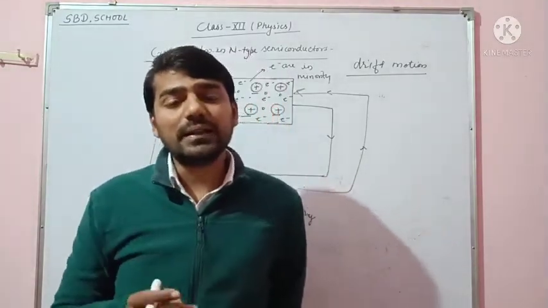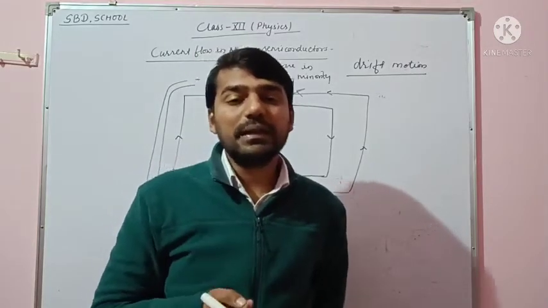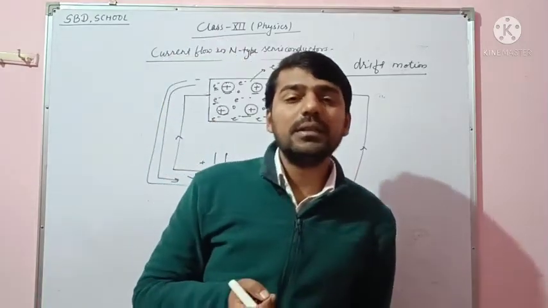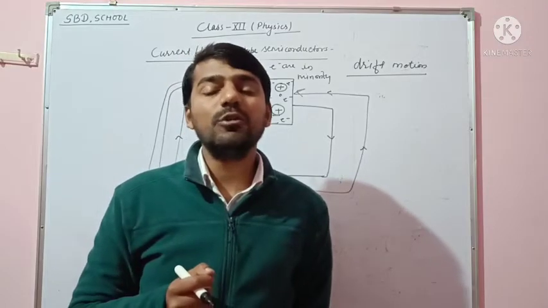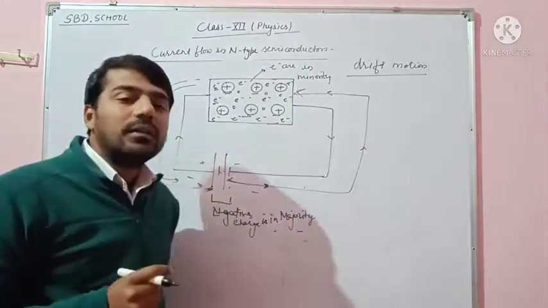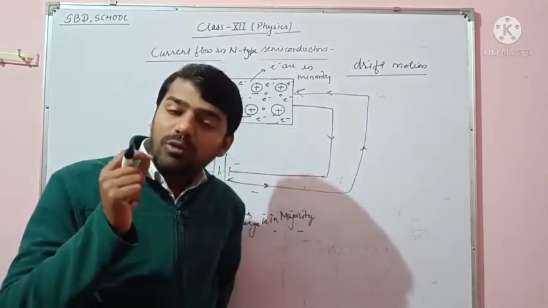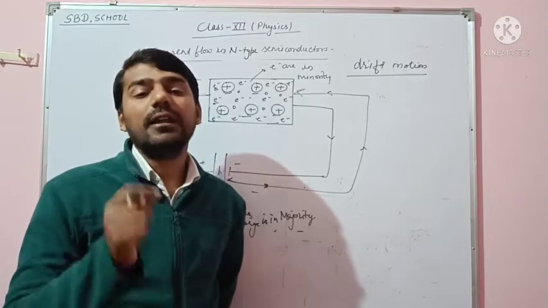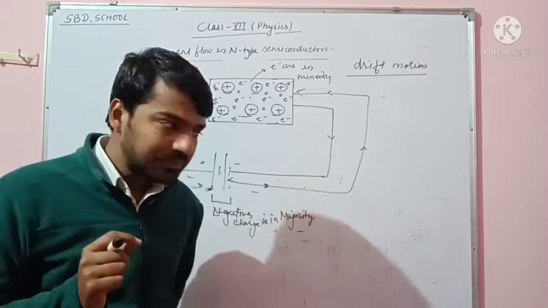In p-type semiconductors, the current flows due to holes, and in n-type semiconductors the current flows due to free electrons, because in n-type semiconductors the electrons are in majority and in p-type semiconductors the holes are in majority. So the current flow in the semiconductor is due to the majority carriers: when holes are in majority the current flows due to holes, and when electrons are in majority the current flows due to electrons.